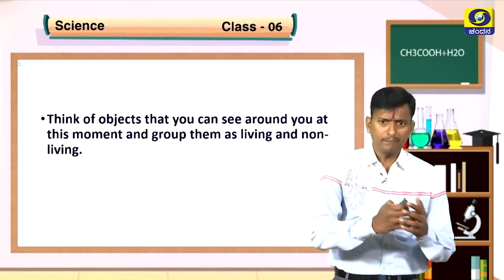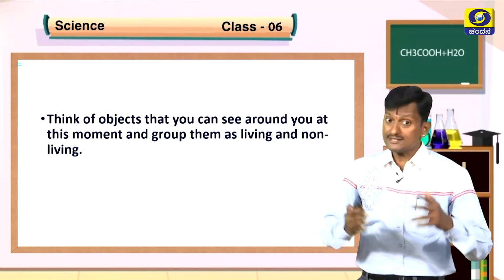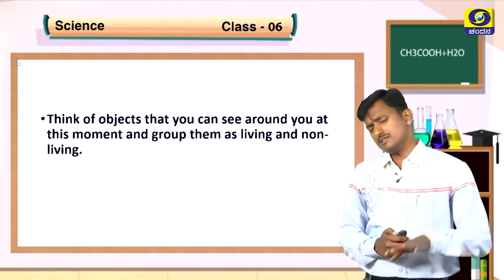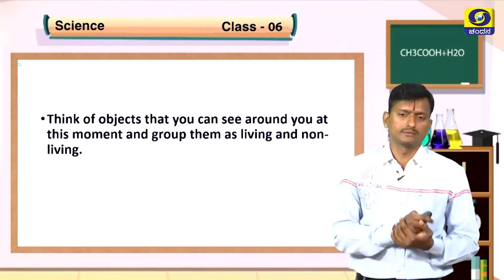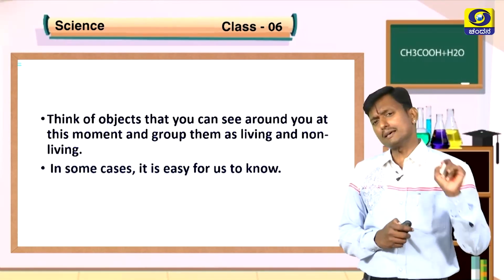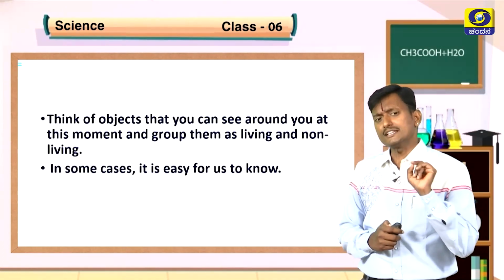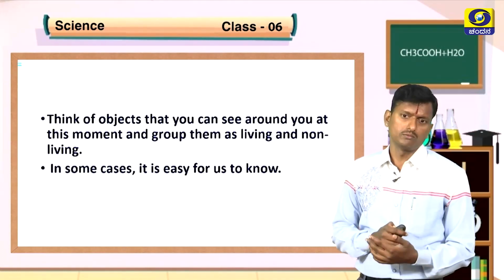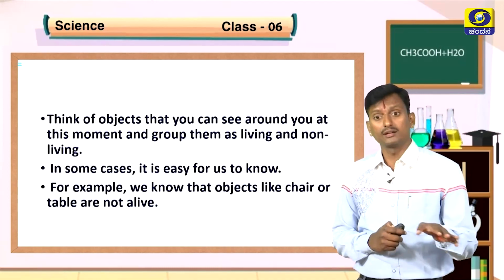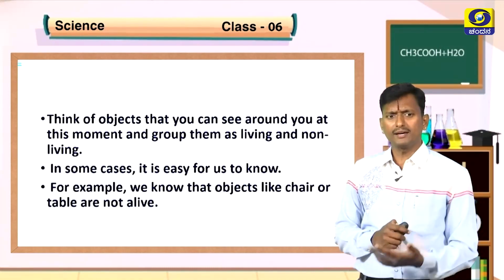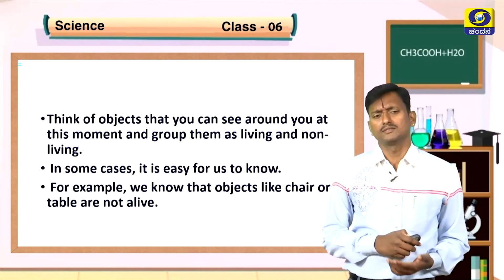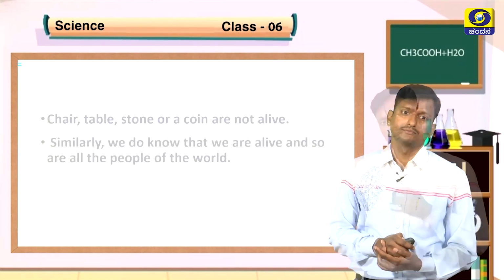Okay, think of objects that you can see around you at this moment and group them as living and non-living. You can easily do it. In some cases, it is easy to know they are living and they are not living. For example, we say a chair or table is not alive.